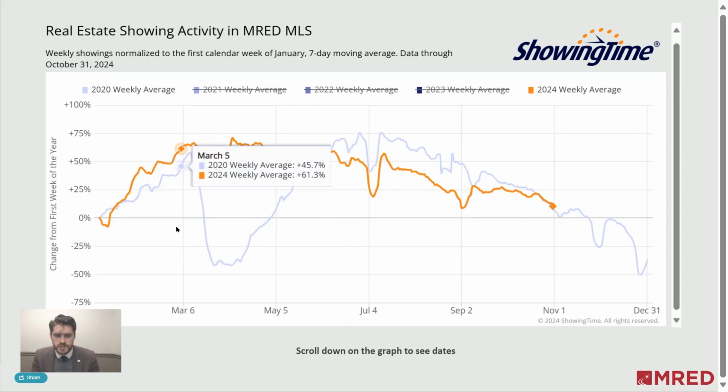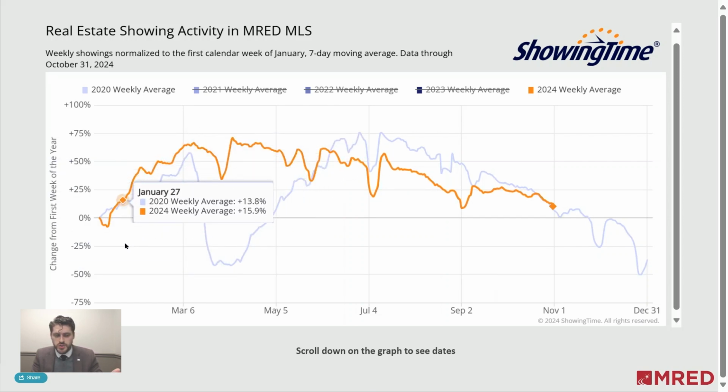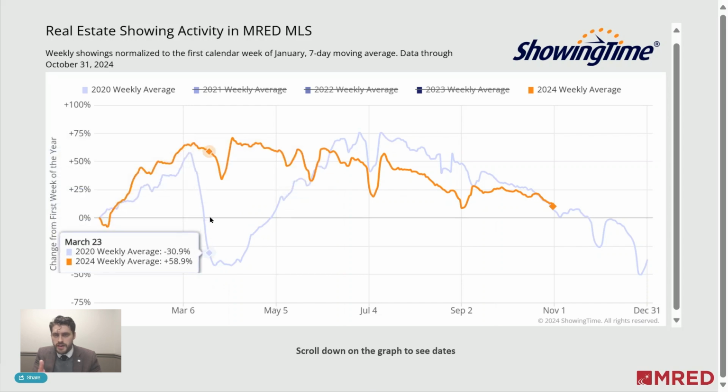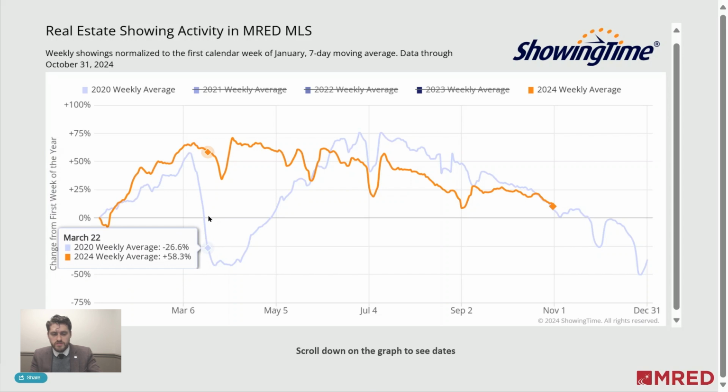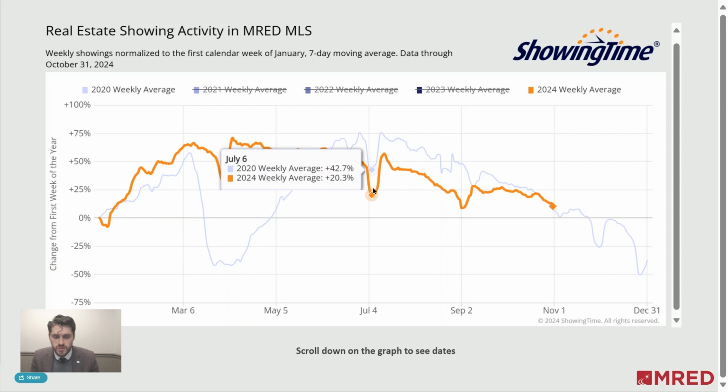It's interesting to look at these 2 years together, 2020 and 2024. You know the answer to this, by the way. Before I hover over it, if I was to ask you to guess what these valleys would be, what I call icicles throughout the line of the year, you'd be able to figure it out. This one during the middle of the year is the 4th of July. Makes sense, right? On 4th of July weekend, some buyers aren't going to be looking at properties because they have plans or whatever else the reason may be.